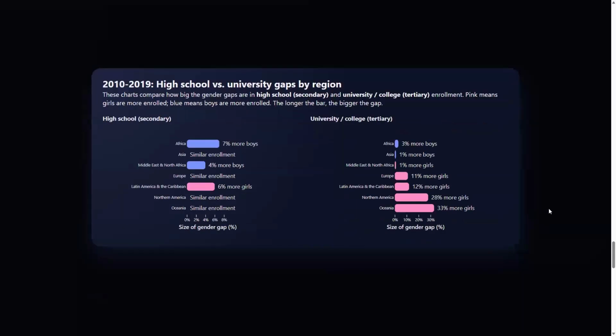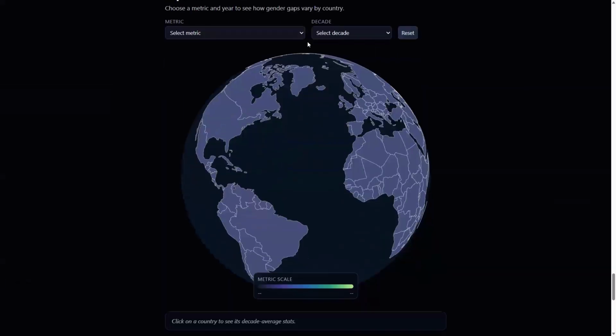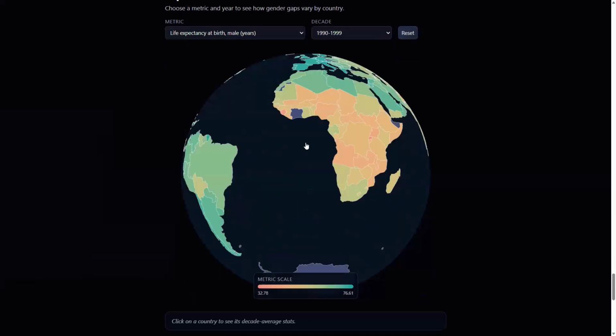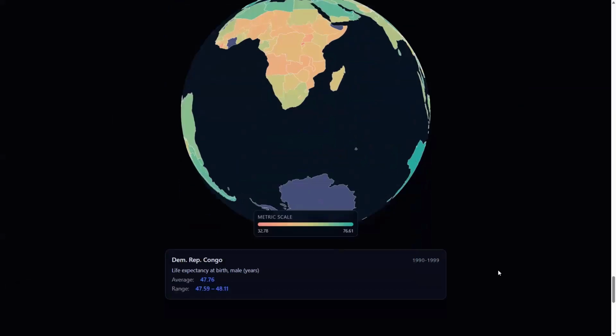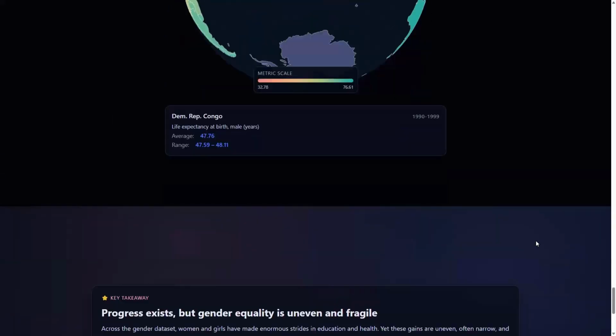They are then given a metric here that shows the gender gap a little bit more. And then they're asked to explore the globe themselves for other things. They can click on there and then get the metrics for any place on the planet.